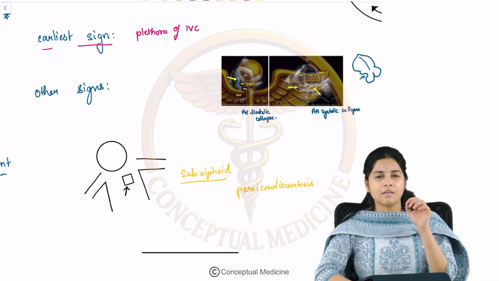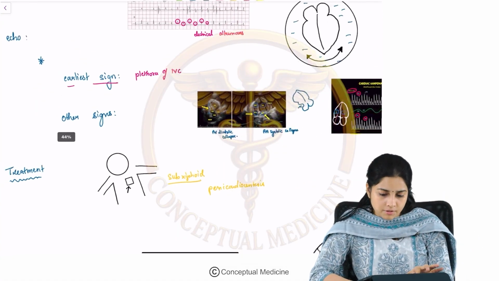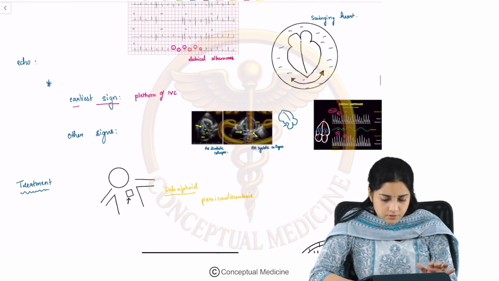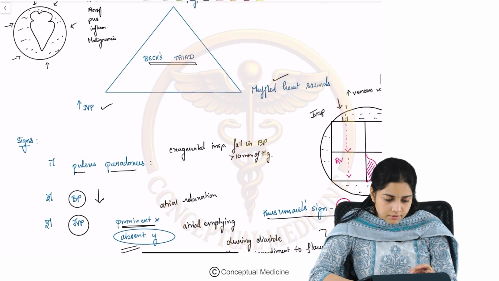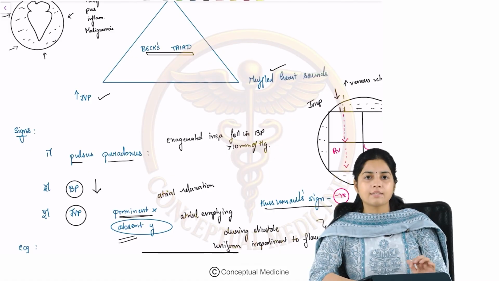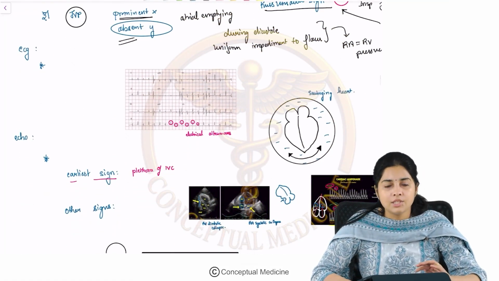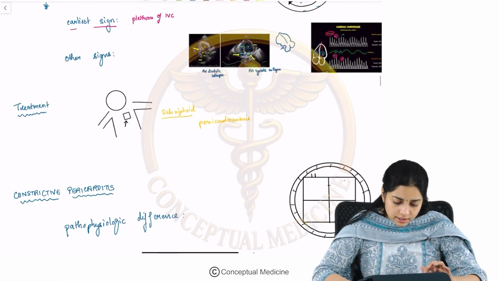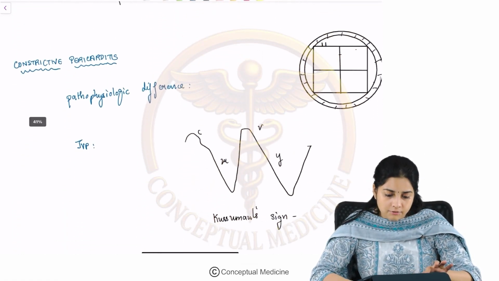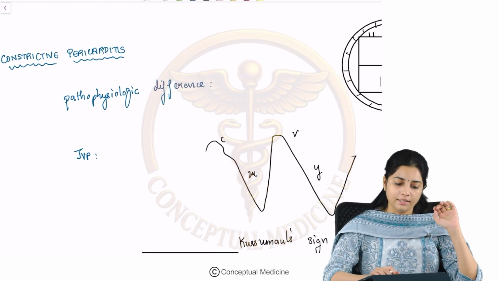Right, so you do a subxiphoid approach and you drain out the fluid. So this is about cardiac tamponade for you. So we have learned about what all? We have learned about Beck's triad, the clinical signs and the JVP findings you can see in cardiac tamponade, the ECG and the echo findings. Now let us move on to the last of the pericardial diseases, which is constrictive pericarditis.